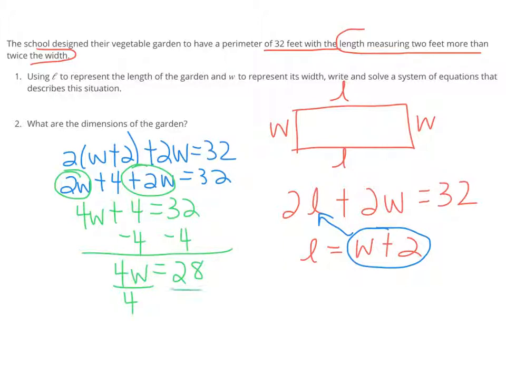If I go through and divide both sides by 4 to get W by itself, I can figure out that the width of my garden is 7. And you can go back to either one of our original equations and figure out that the length is 9. So either by substituting 7 in the spot here or 7 in the spot here, you figure out that the length is 9.